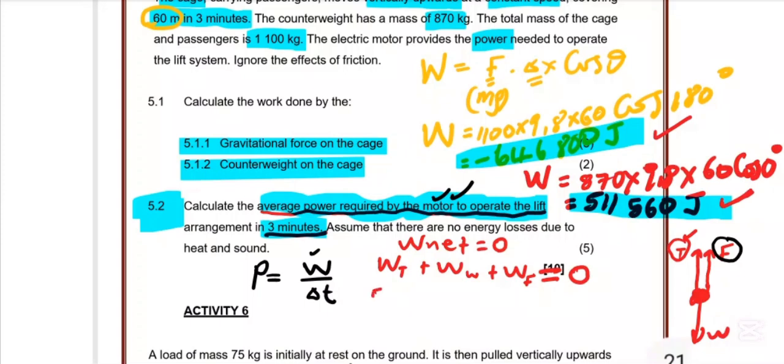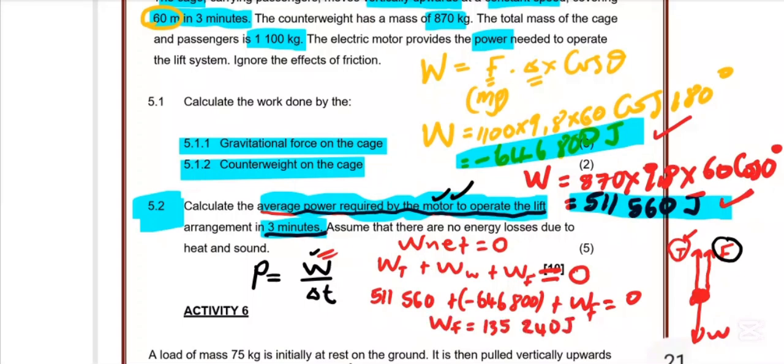So we now have 511 560 plus the work done by weight, which is negative 646 800, plus the work done by the motor, which is equal to 0. Let's use it to find the work done by the motor after we get it. All right, then we press the calculator, take this one and substitute it into the formula of power.